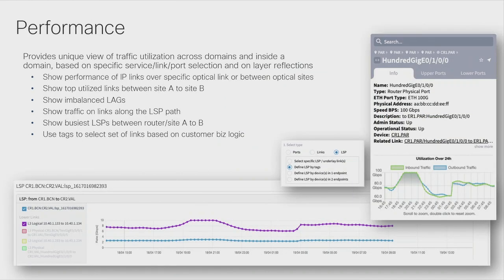We talked a bit about performance again, right? So there are several places where we can obtain performance information depending on the use case that we are following. We can use the performance application. We can click on a particular link on the 3D model and get this type of traffic related to utilization.